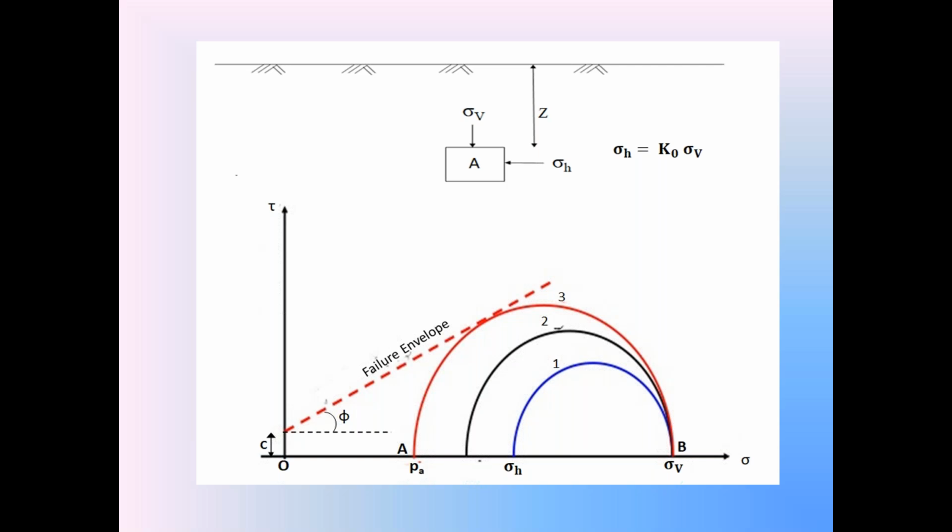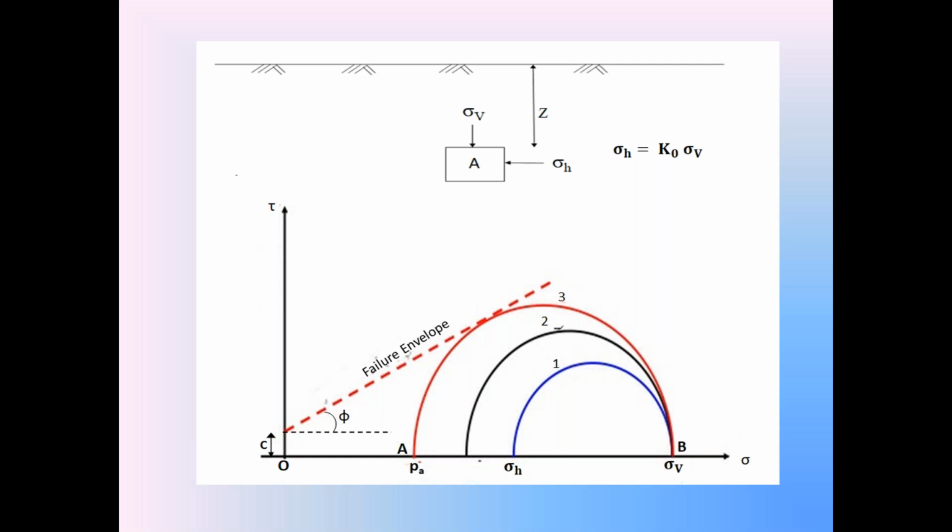At that minimum sigma H stress, the Mohr stress circle of the backfill. What is that Mohr stress circle? Between the vertical stress sigma V, major principal stress, and the minimum sigma H, minor principal stress. Point B is the vertical stress sigma V, major principal stress.